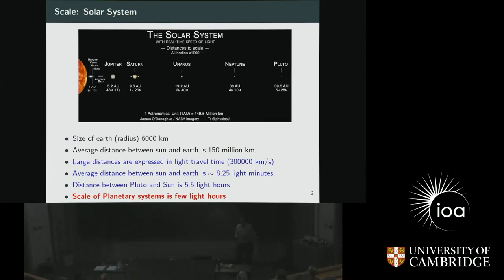What we usually do is express this in terms of how much time it takes for light to travel that distance. For example, the average distance between the Sun and Earth would be 8.25 light minutes. That means it would take 8.25 minutes for light to cover the distance between the Earth and Sun. If you take that unit, the distance between the Sun and Pluto, the farthest dwarf planet, so to speak, is around 5.5 light hours. So when we talk about scales in the planetary systems, we talk about scales of the order of a few light hours.